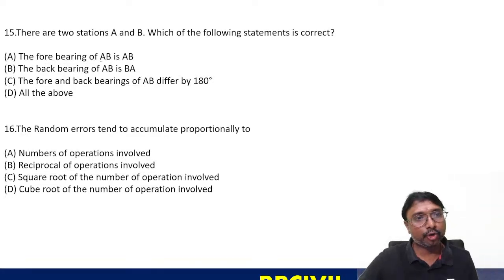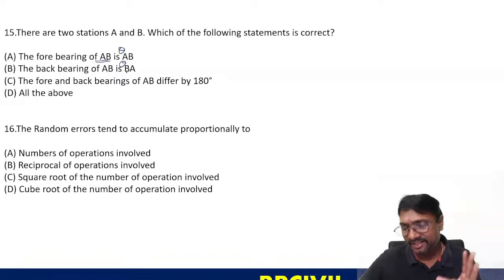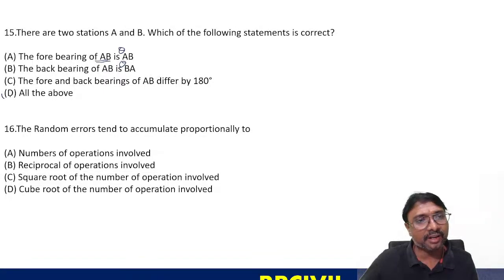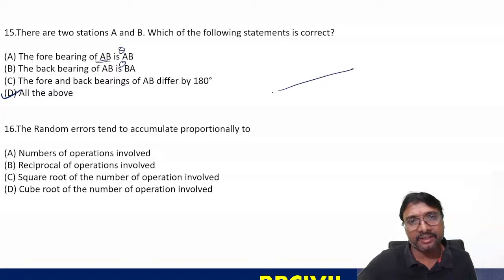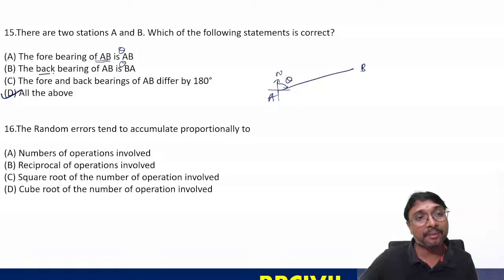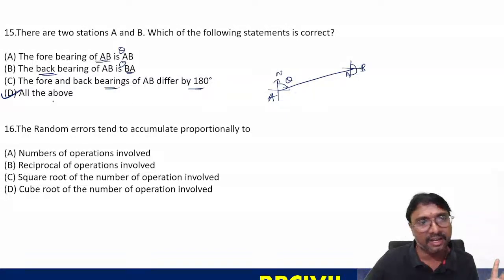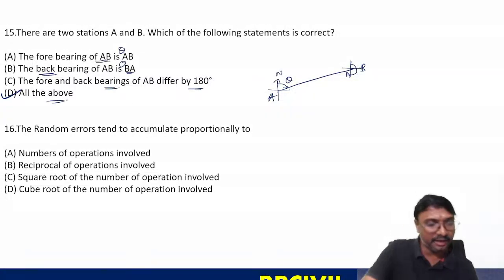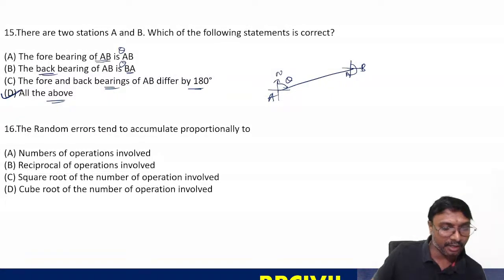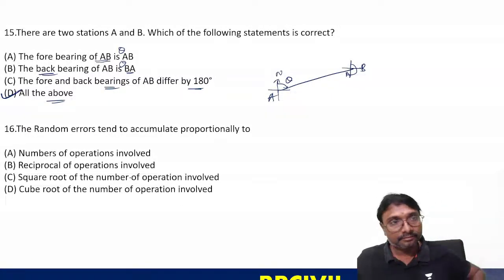Right. So fore bearing of AB is theta AB, and back bearing of AB is theta BA, right? So this is correct. All are correct. Whenever you have a line AB, this is your north. Fore bearing is theta AB, measured from A to B. Back bearing of AB is measured from the opposite side, that is BA. That is also correct. Fore bearing and back bearing differ by 180 degrees. So options A, B, C, all are correct, you can say. Yes. 16th question, right?